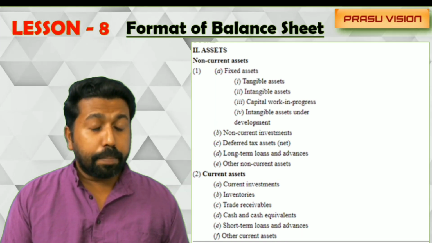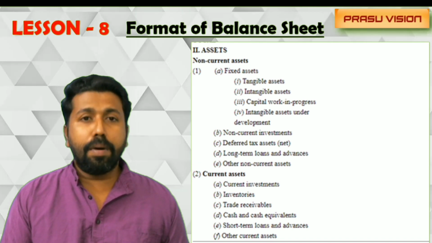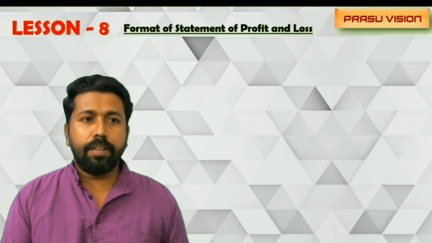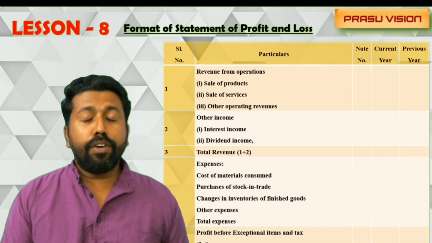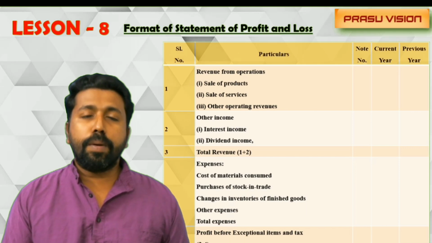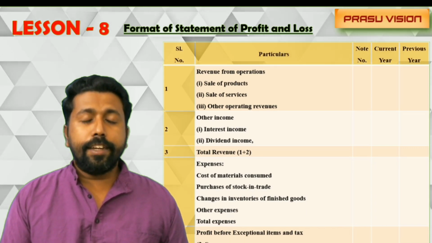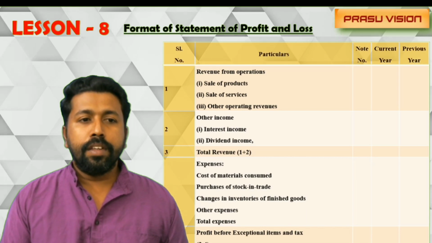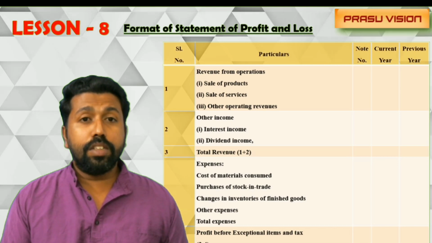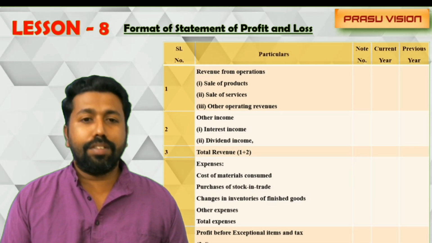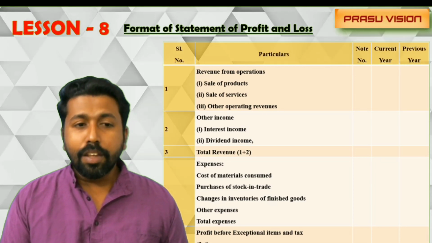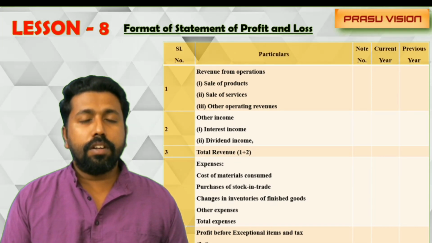So please keep in mind the format related to the vertical form of balance sheet, very important for learning the whole concepts in Part B of it. And also we have to remember the format of the statement of profit and loss which is prepared for the companies. It will begin with the revenue from operation. Total revenue from operation includes the total amount of income and other incomes. Then we will write the different items which are included in the total expenses. The difference between the revenue and expense is profit before extraordinary items or tax.